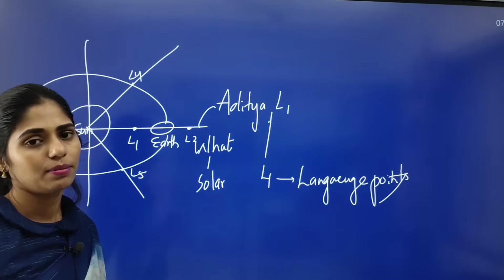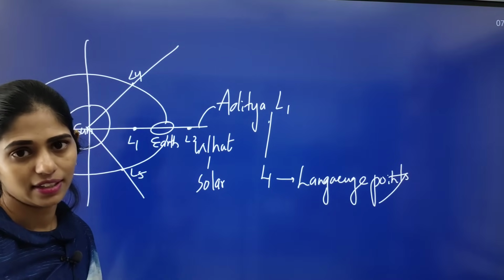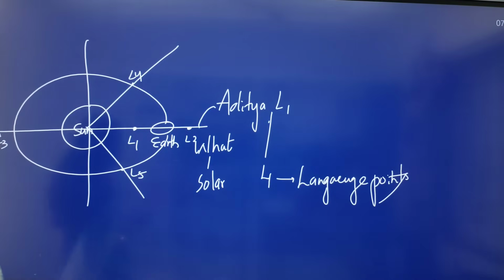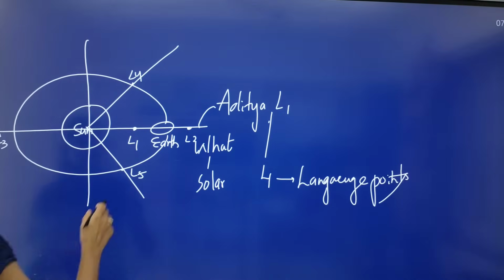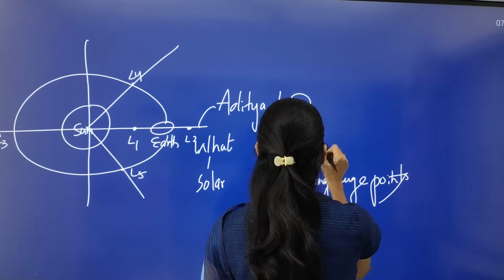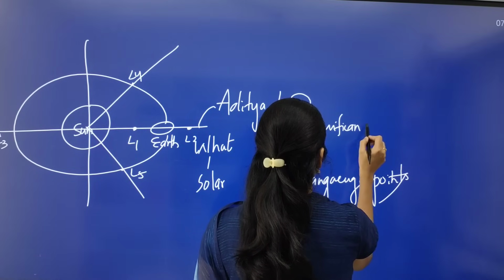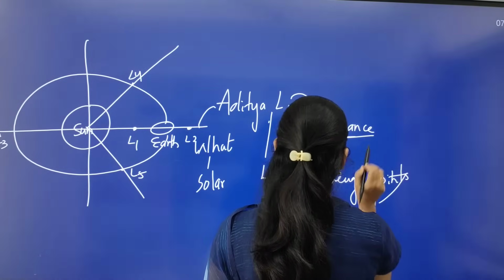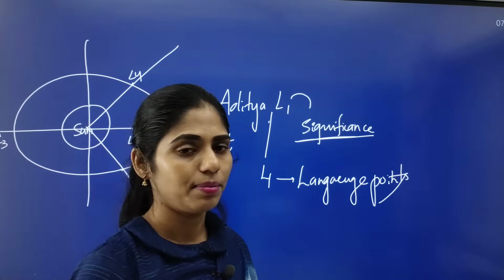in that, because the satellite will not come under much influence of the Sun and the Earth. So if we want to study the Sun, these satellites will be placed at these Lagrange points, and you have to see what the significance of this mission is and what the important things are that we are going to study with this mission. All these things are very important.